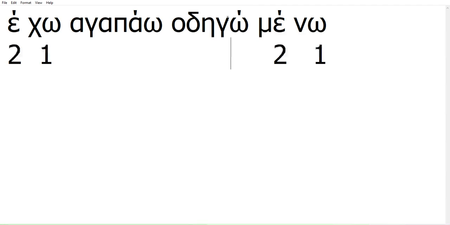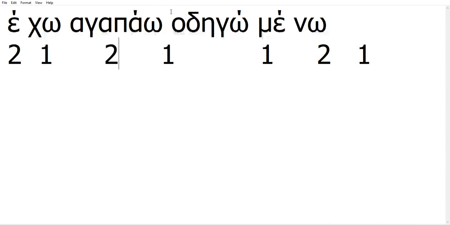And agapao is a tricky one. Let's say for the purposes for now that this ao counts as one syllable. So the second syllable would be aga. I will explain later a better rule, but for now, suffice it to say that if you have a verb with stress on the second syllable from the end, in the first person, all these verbs are in the first person, then it belongs to the first group.